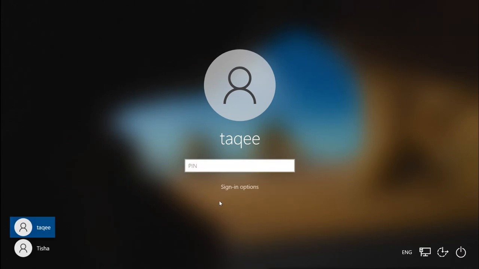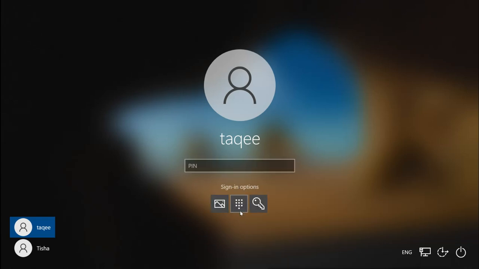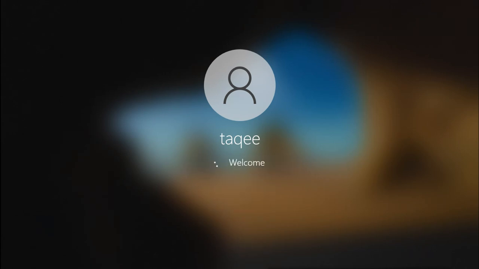Now if I forgot the pin password, then I have the other options available. I can use pin password, I can use normal password, and I can use picture password. So if you forgot any of these, you still have to remember the normal password. I remember the pin password 2828, and you can see it is very easy to use, and it is a very quick way to sign into your Windows 10.